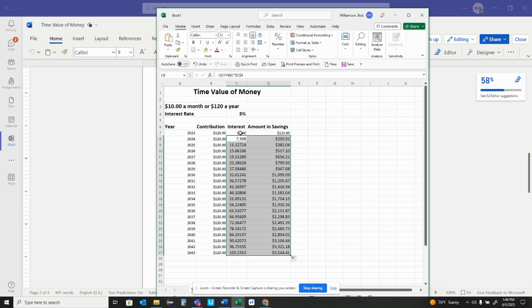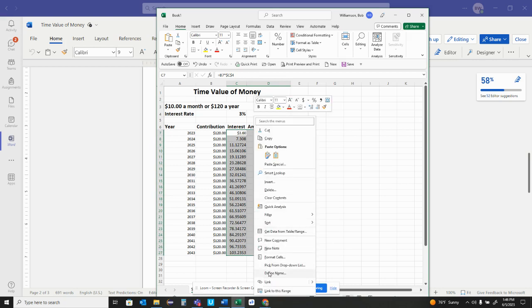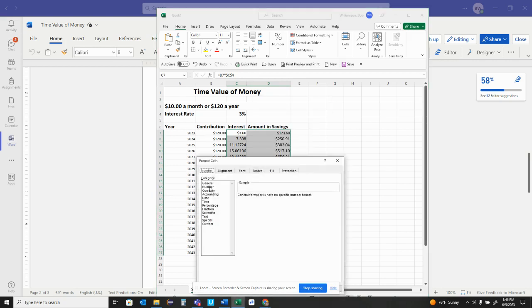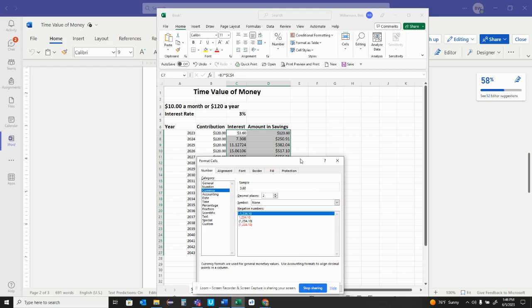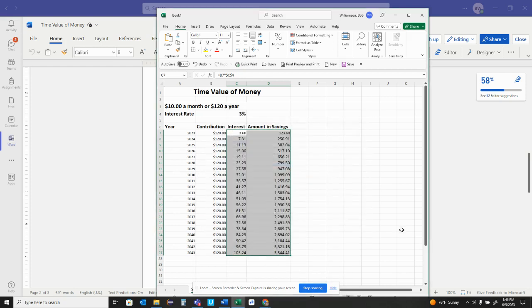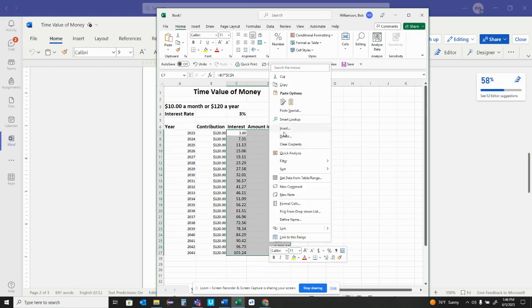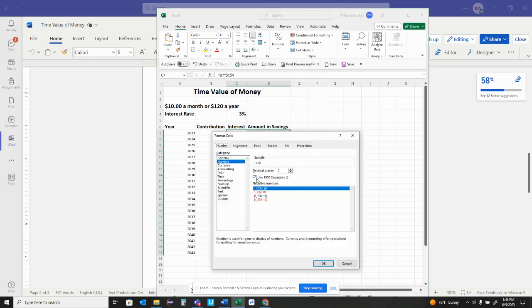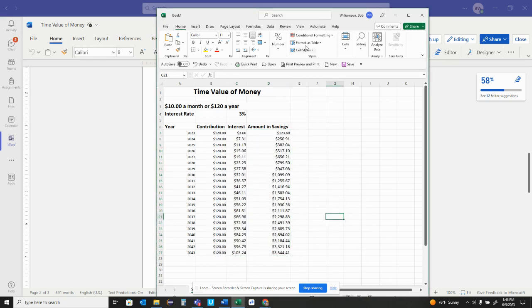Now I want to format all of this to be dollars, currency. Makes it look a little bit better. And we do want to put the dollar signs on there. I don't know why it doesn't do that. Format cells, currency. That's better. Okay.